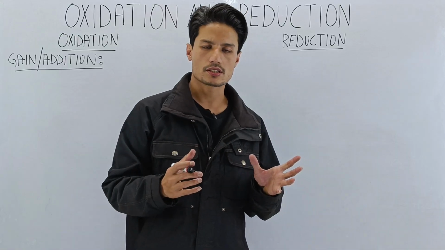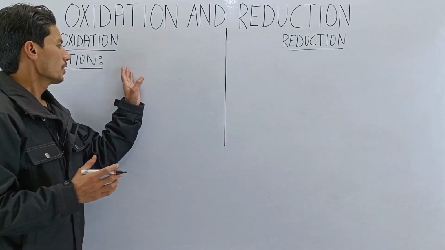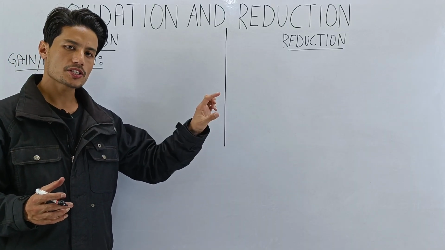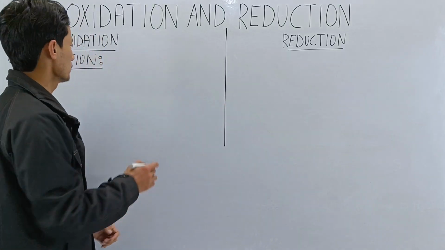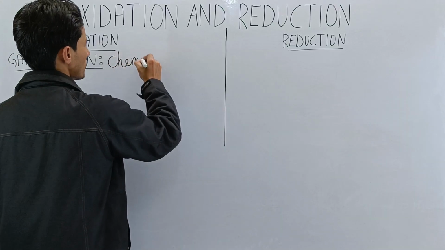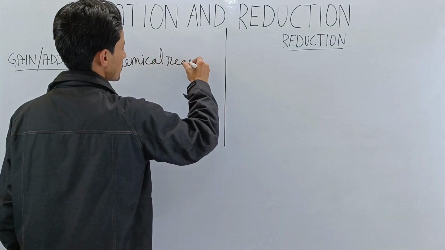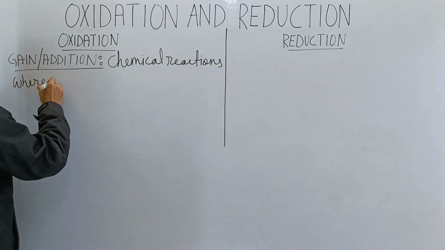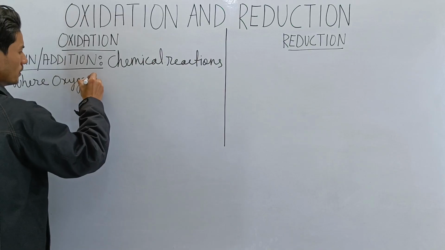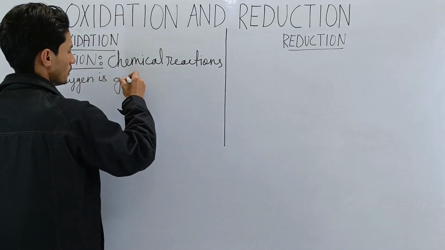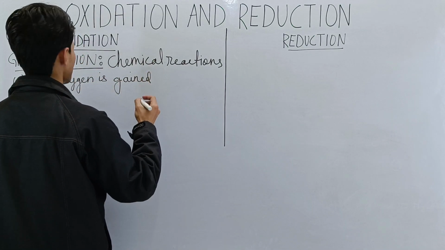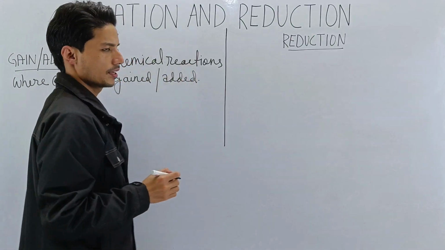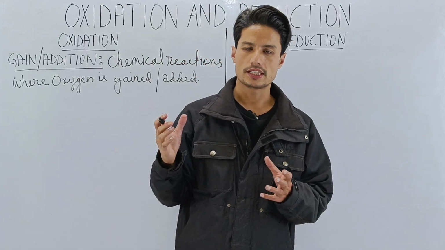So what is oxidation with respect to gain? Oxidation with respect to gain is those chemical reactions where oxygen is gained, or added. This is the definition of oxidation in terms of gain.